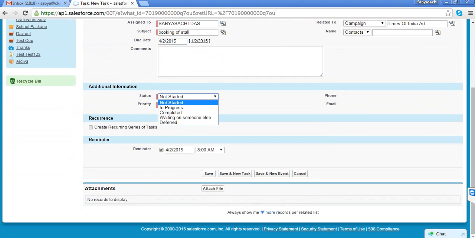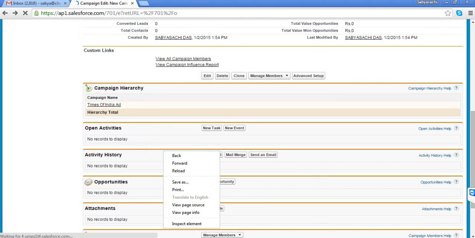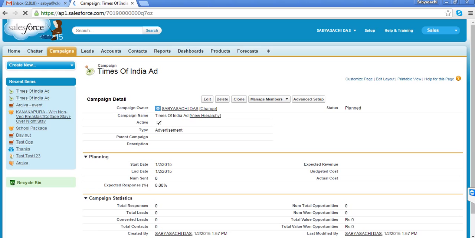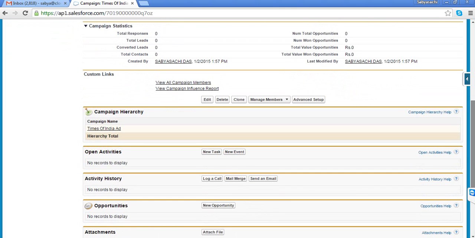What is the status of the task? Not started. Priority of the task. If I need any reminder for that task, I can set the reminder and then I can save it. So campaign related whatever task we need to do, what happened, not saved.